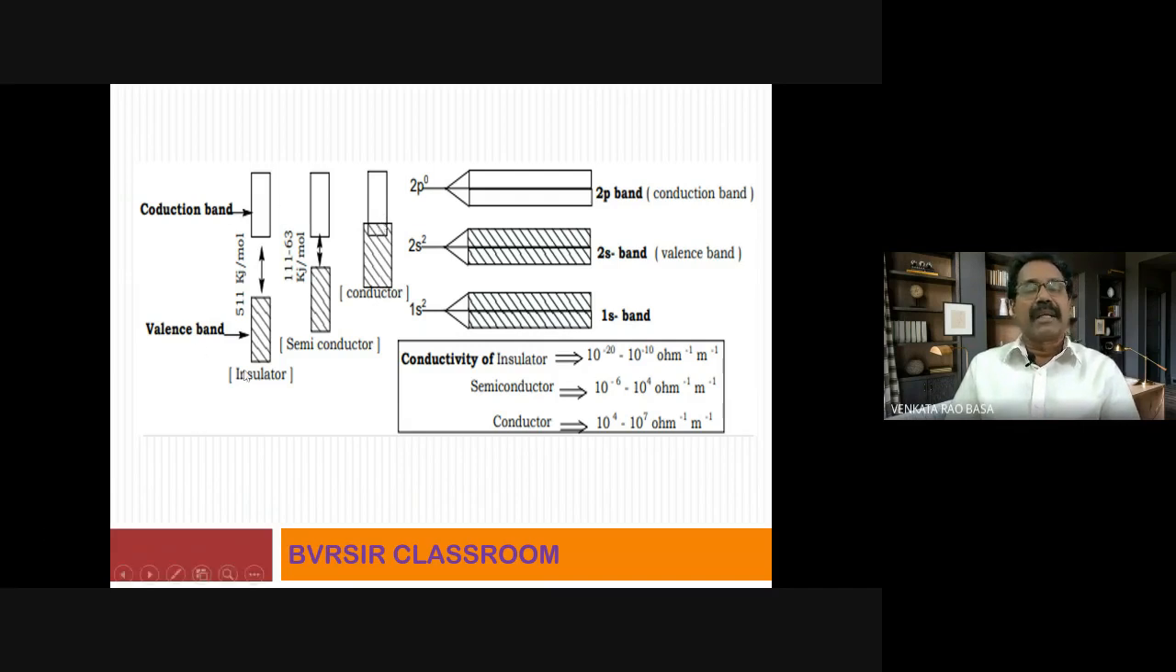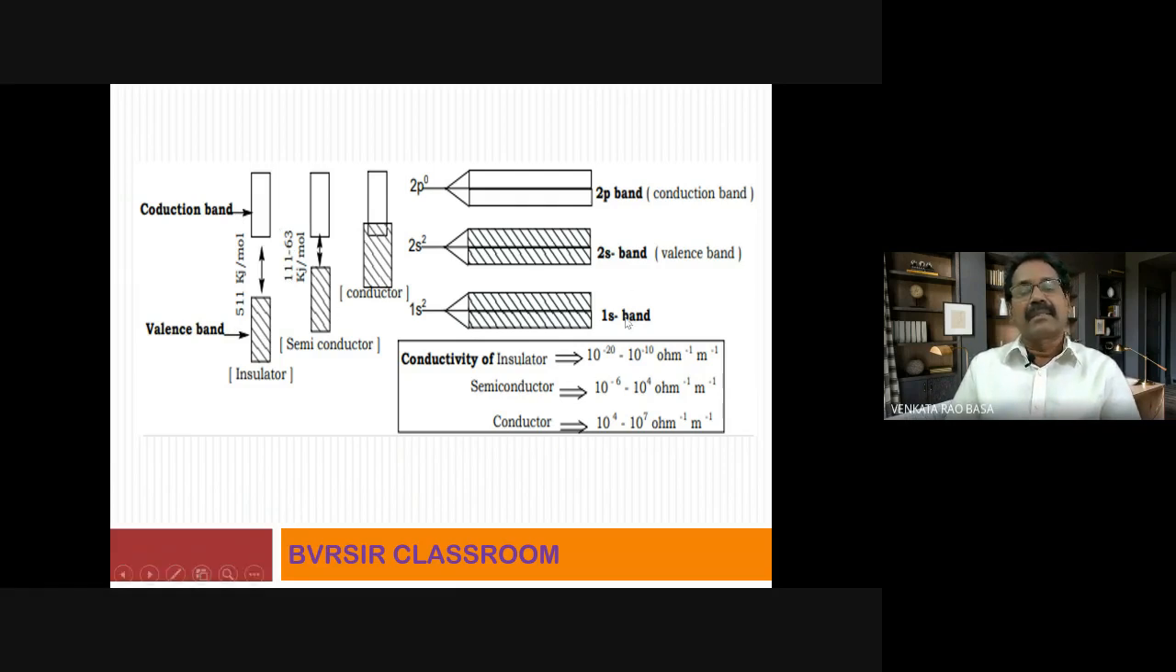Now you come to this one, insulator. There is a huge difference or gap between the valence band and conduction band. What is that value? About 511 kilojoule per mole. This much of energy difference is there. That is why an electron present in the valence band cannot migrate to the conduction band, which is responsible for electrical conductivity. So this is the simple explanation.